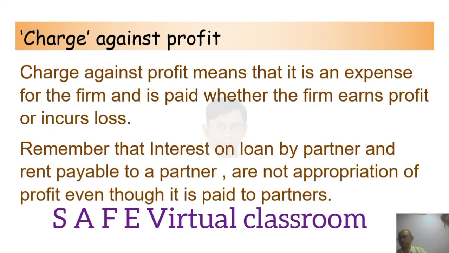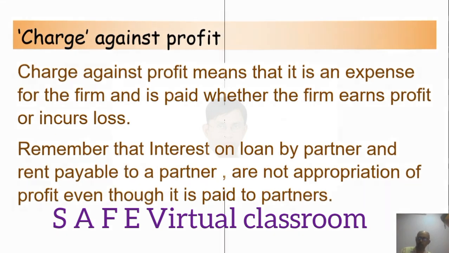So even if the firm incurs loss, you have to pay interest on loan by partner and rent payable to partner. Always you have to pay interest to the partner and rent to the partner. It is a charge. It should be paid at any cost, even if it is a loss. Remember this, because they will jumble up the questions. They will simply give the profit and give these adjustments in the question, and without looking into whether you have taken them into account, you should not proceed. Otherwise, the entire problem will go wrong. So you have to be very careful.